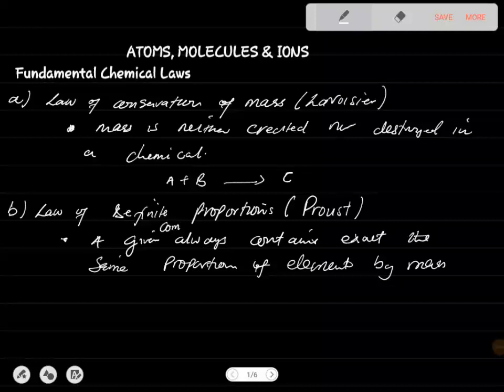It's supposed to be a given compound here. So let's say this is compound A, B, let's say 2. This compound has got elements in it that are combined in a certain proportion, but this is defined by their mass. So exactly the same proportion of elements by mass. A here is 1, B here, let's say, is 2. So the mass of this one is 1 to 2 to the mass of this one. That's what we mean.